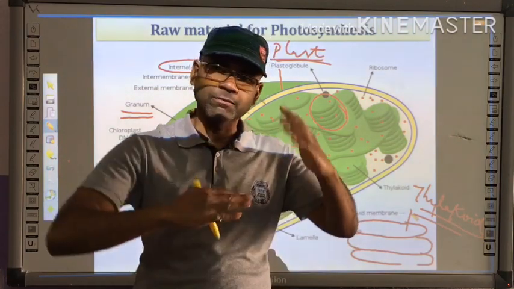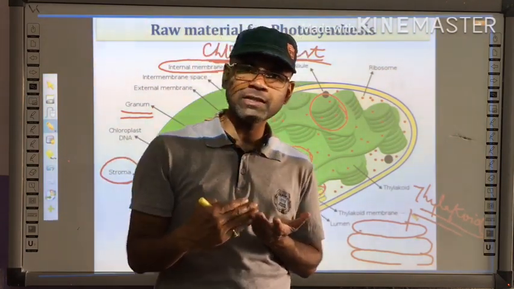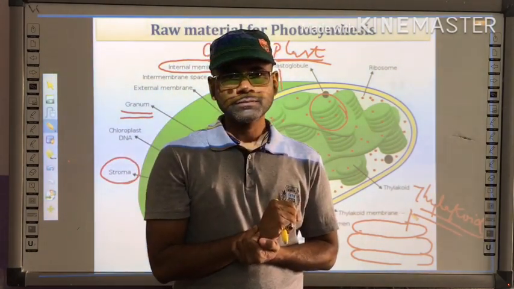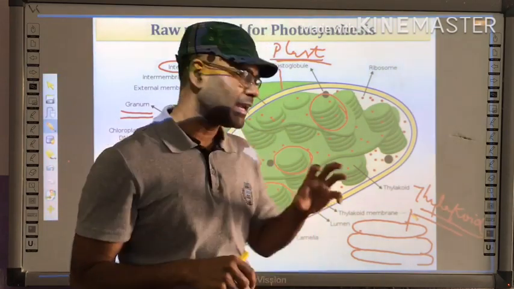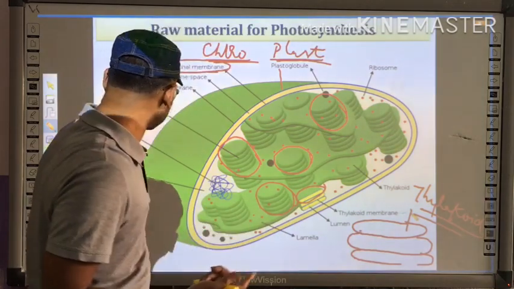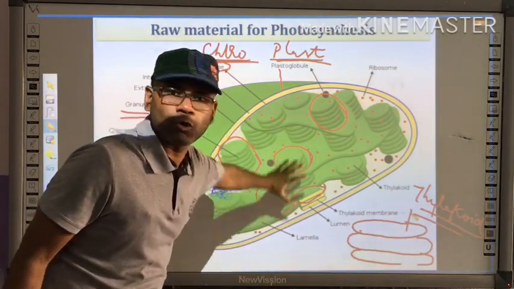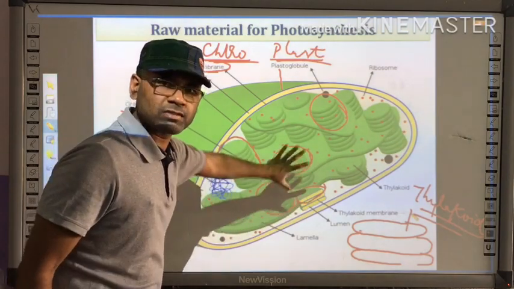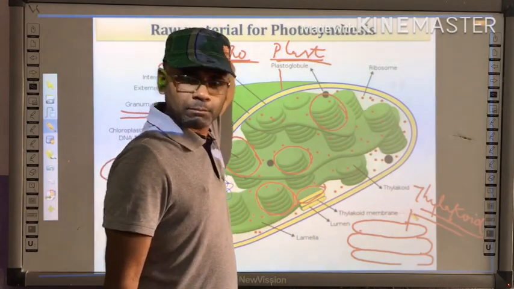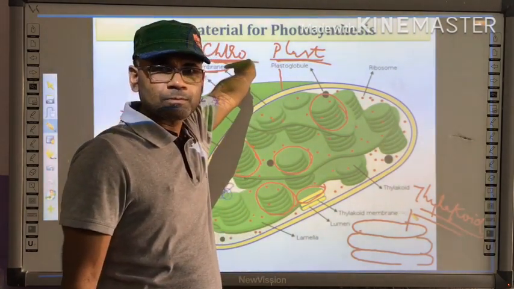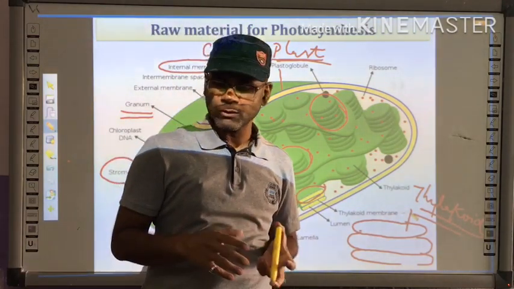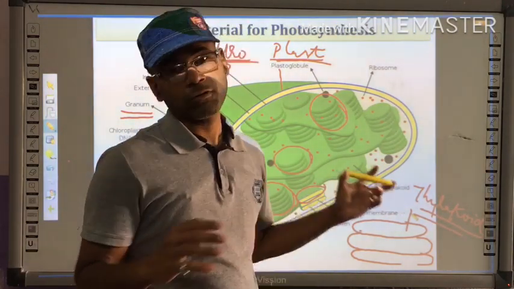Right? So now let me make myself more specific. Where are the chlorophylls present? Chlorophylls are present in thylakoids. Where are the thylakoids present? Thylakoids are present in granum. Where are the grana present? Granum is present, floating in stroma. Where are all these structures present? Chloroplast. Where is chloroplast present? Mesophyll tissues. And hence mesophyll tissues act as the site for photosynthesis, and that's why leaves are green and perform photosynthesis.